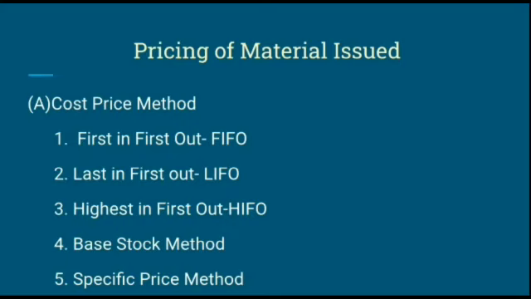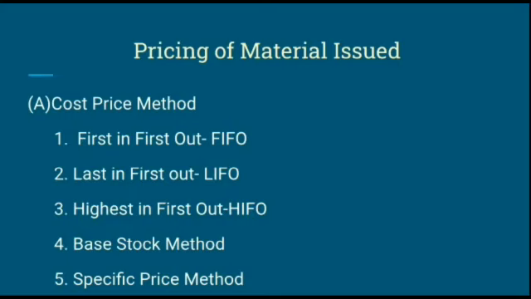It can be FIFO, LIFO, HIFO. It is not an independent method. The base stock is always maintained for use in case of specific need. For example, the manufacturer has to keep some units as a base stock, so he can keep it in the store. It can be 20 units or 25 units or more than 25 units.